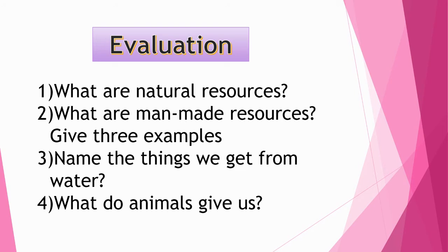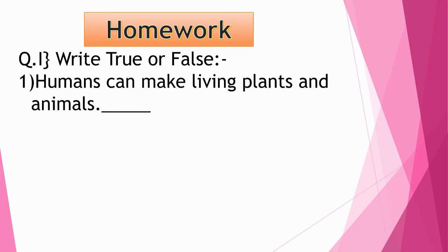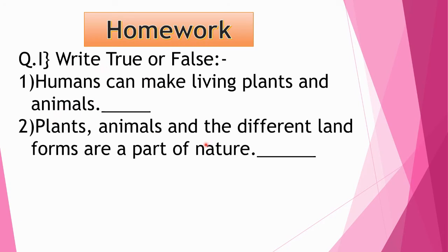Very good, children. Now your homework time. Now first question, write true or false. First one, humans can make living plants and animals. Is this sentence true or false? Yes, you are right. Humans cannot make living plants and animals. So what will come? False will come. Now next question, plants, animals and the different land forms are a part of nature. Yes, all these are natural resources. So what will come? True.